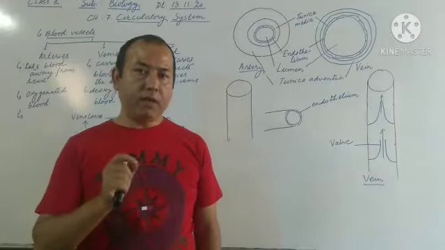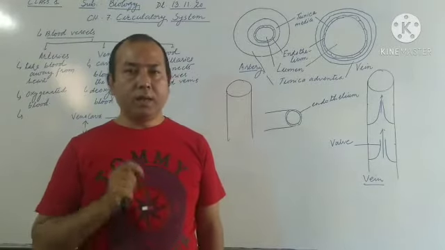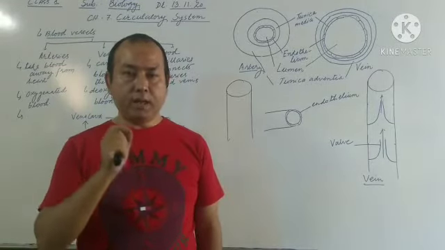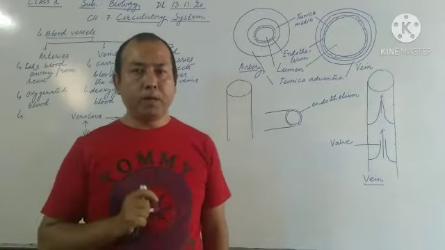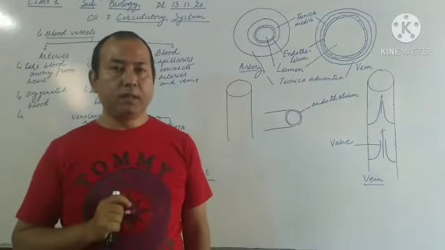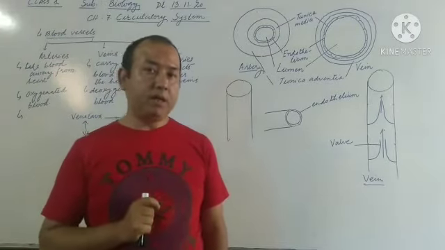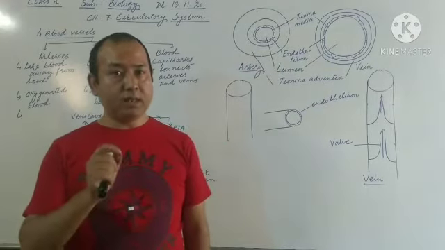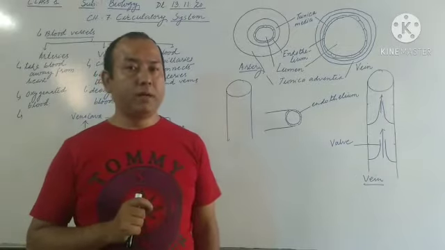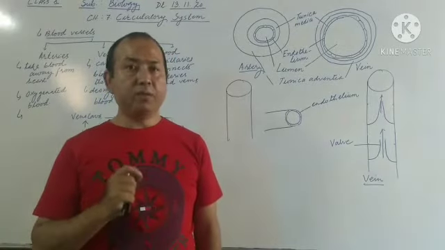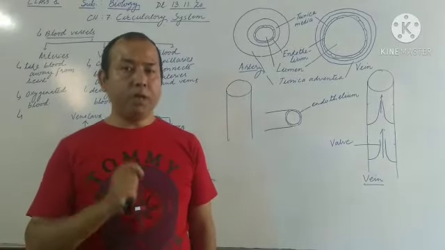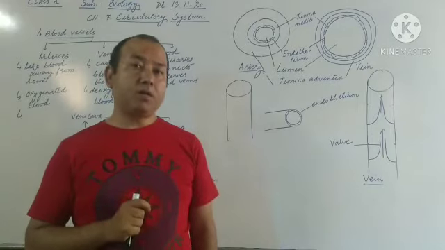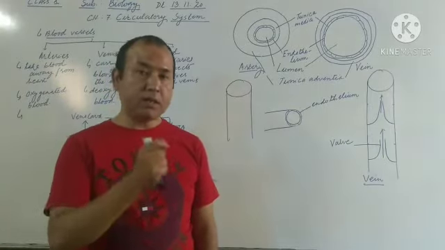Whereas the veins carry deoxygenated blood, that is the blood without the oxygen, impure blood. But here is the exception, that arteries like pulmonary artery carry the deoxygenated blood, and then again in veins also there is the exception, that is pulmonary vein carries the oxygenated blood, about which we will again discuss in the coming topic.